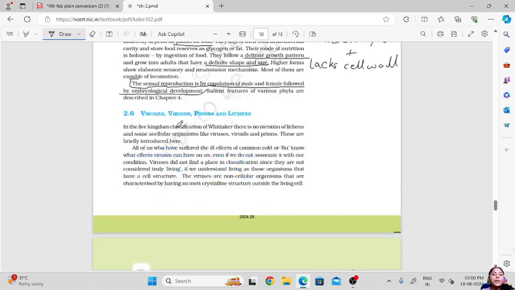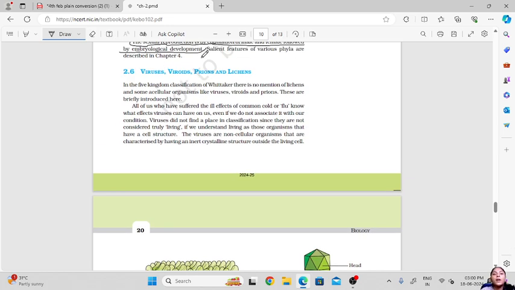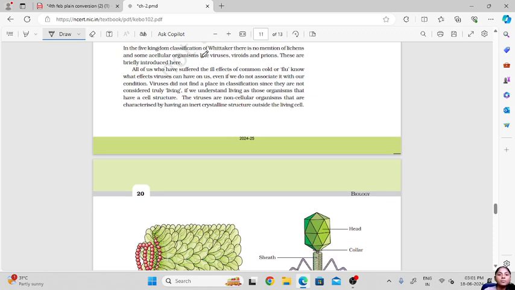Okay, so let us move forward to viruses, viroids, prions and lichens. Now what are these? In the five kingdom classification, Whittaker did not classify or group lichens or viruses. Okay, why? Because viruses are not considered as living. So we have here viruses did not find a place in classification since they are not considered truly living.